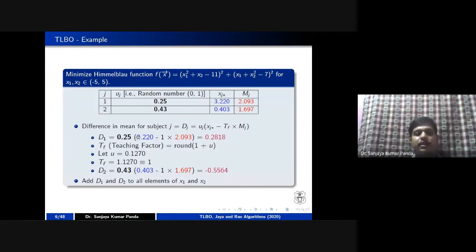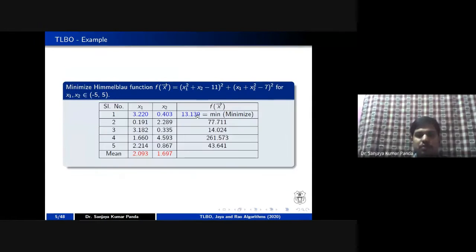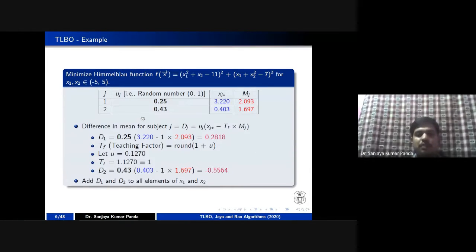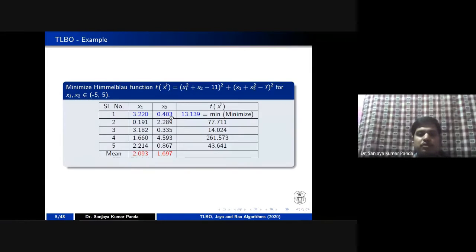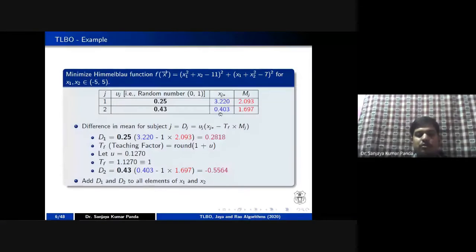Here you can see in the formula proposed by Professor Rao, he mentioned that you can calculate using a random number between 0 and 1. Then you take xj star, which is nothing but whatever score you achieved in your minimum population. For example, wherever you get the minimum fitness, the x1 value is 3.22, so I have written 3.22 here. For subject 2, the value is 0.403, so I have written 0.403 here, right?